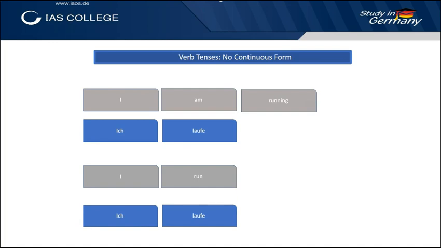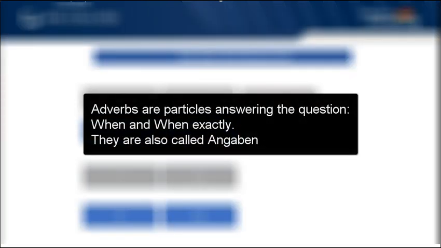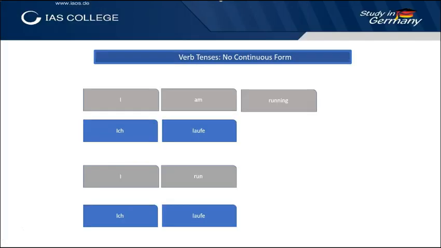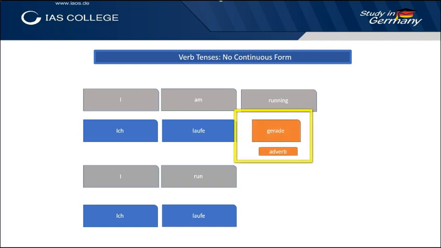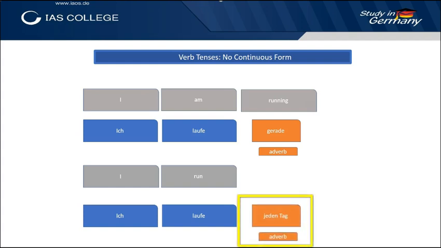whereas the German sentences are not clear about the time and could be both simple and continuous. We have to use an adverb of time in order to show that the action is ongoing and not permanent, and vice versa. So we add gerade, an indicator for an immediate ongoing action, and to the other sentence jeden Tag, an adverb of permanence, thus an action taking place every day.